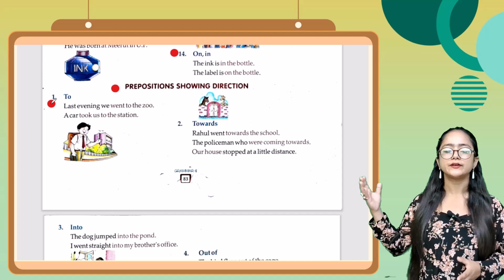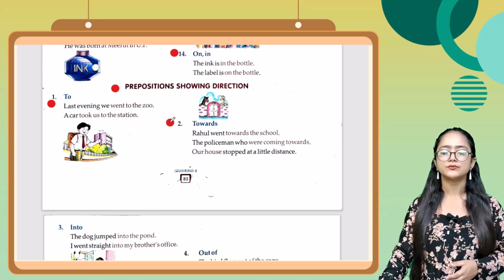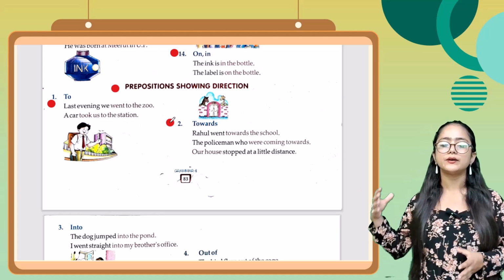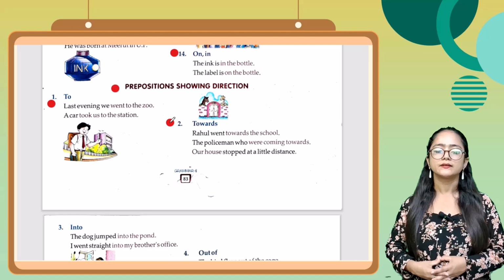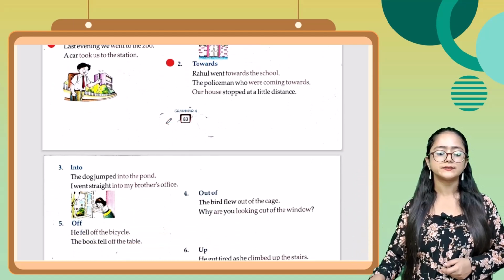Last evening we went to the zoo. A car took us to the station. Next one is towards. Rahul went towards the school. The policemen who were coming towards our house stopped at a little distance.